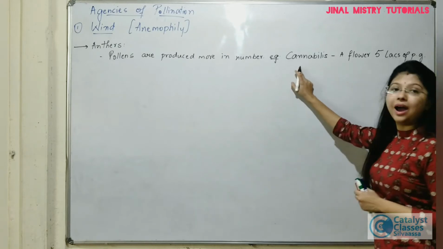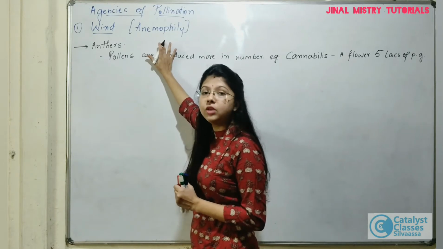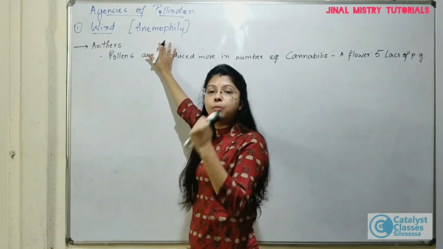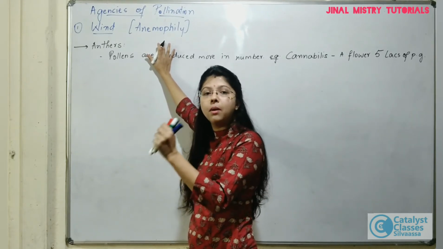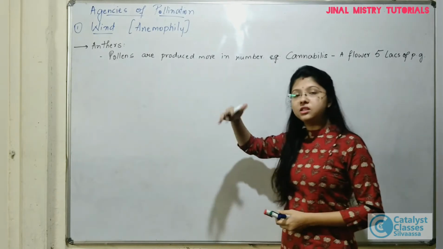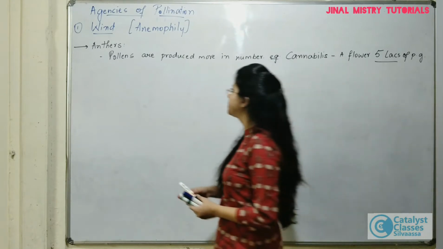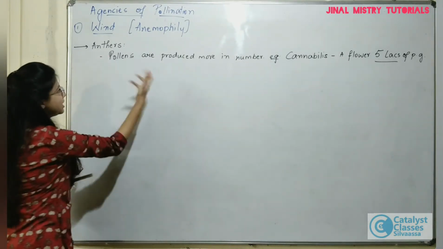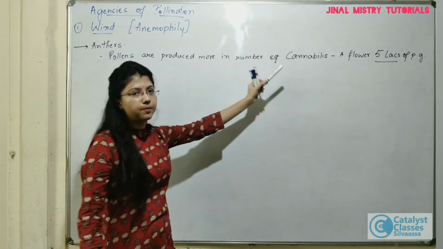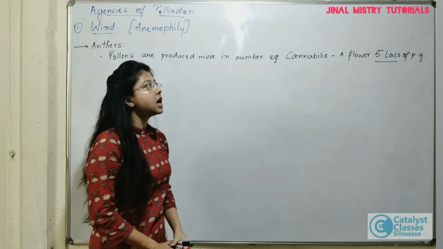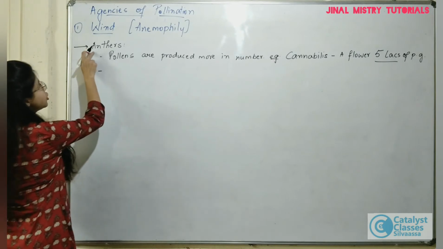Right? So you can see why they are produced in such large numbers: wind is an abiotic agent. There is no guarantee that the pollen carried by the wind is going to land on the stigma, on all the stigmas. So to increase the chances of fertilization, more pollen grains are produced. Remember that inside the anthers, more pollen grains are produced. One example given here is the Cannabis plant, in which a single flower produces somewhere around 5 lakh pollen grains.